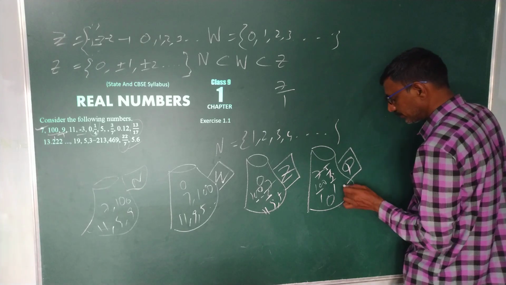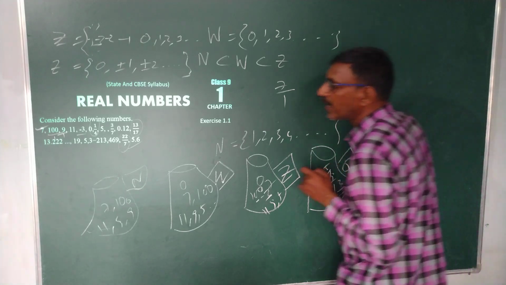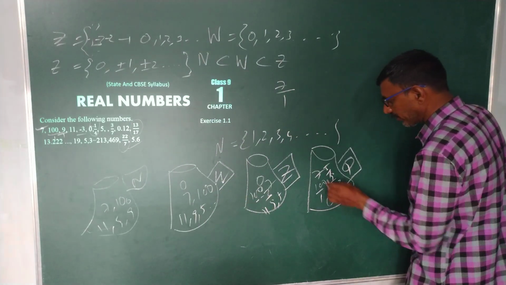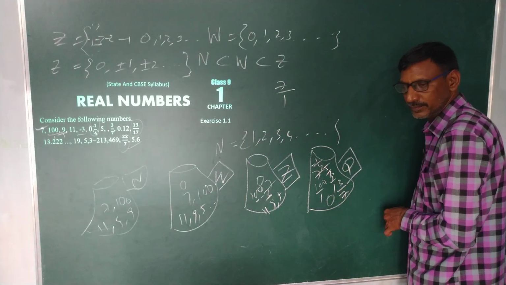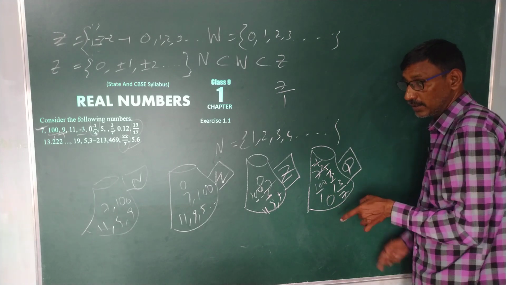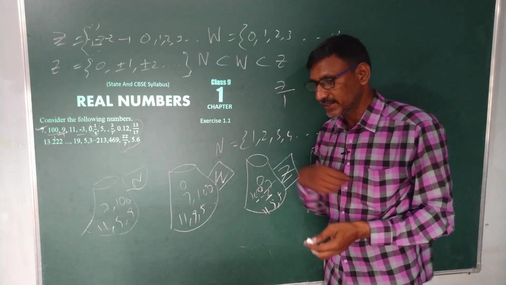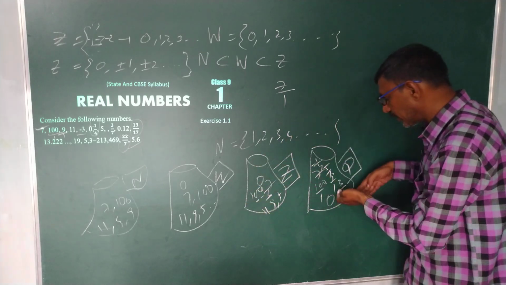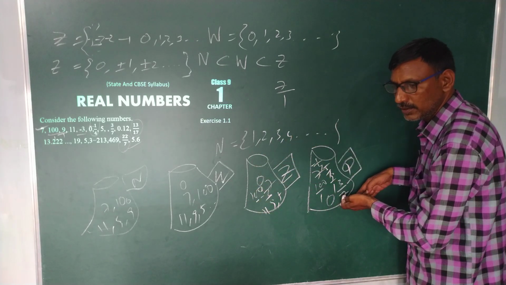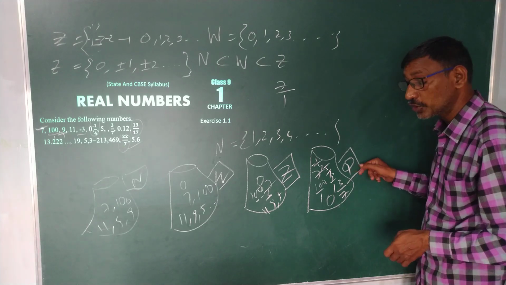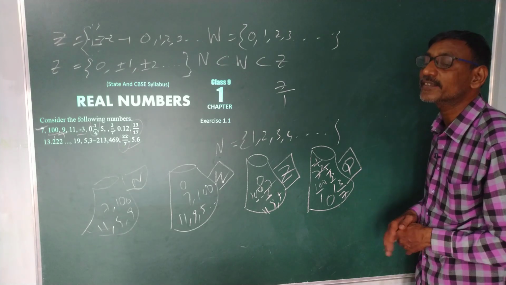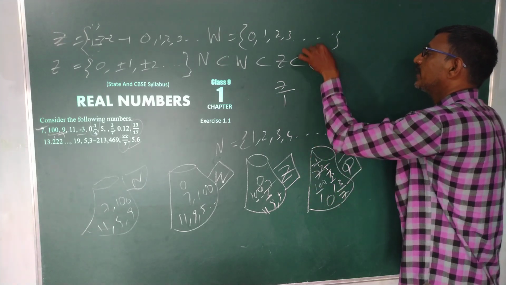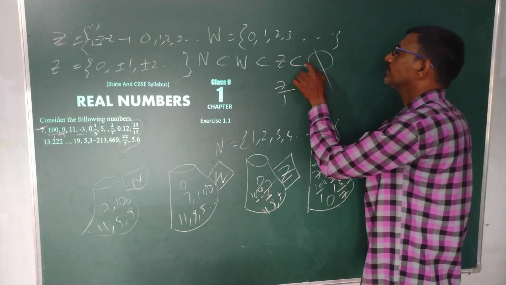Even 3 by 7. If you take some minus, minus 1 by 4. See here. By observing this activity, again integers come under fractions. Q is nothing but what? Rational numbers. That means Z is under Q.